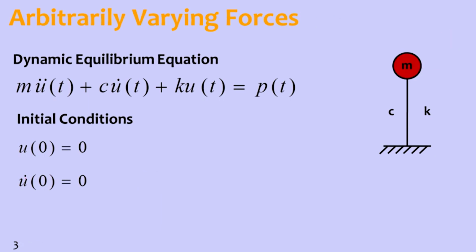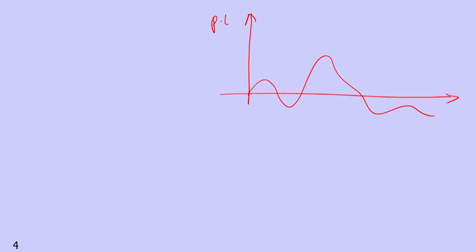The concept is, we will first try to divide this arbitrary force. Whatever manner it is, something like this, arbitrary force P of t versus t.